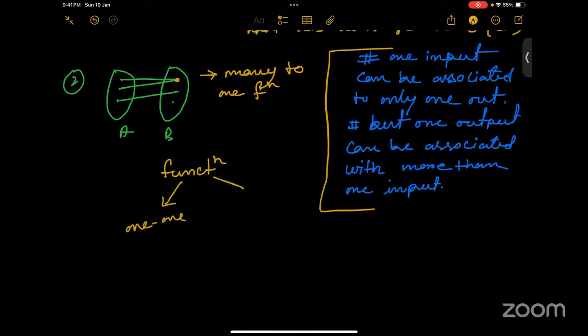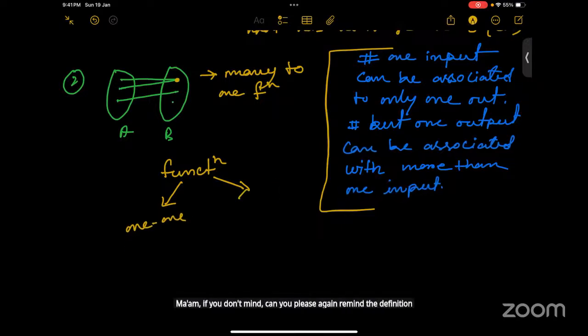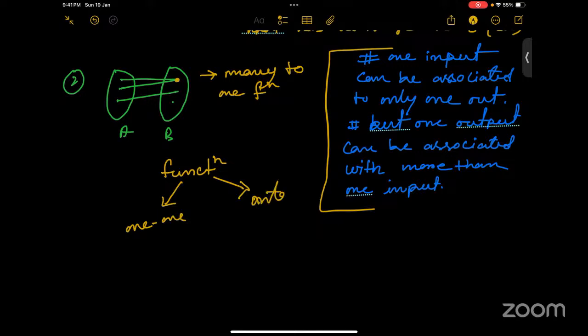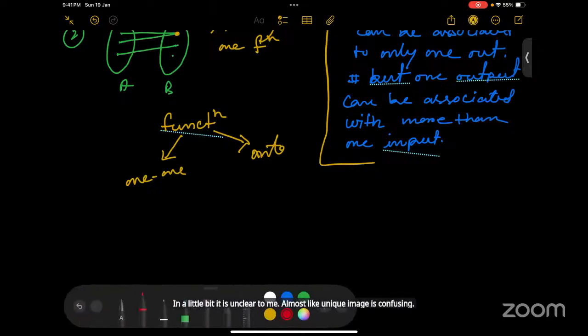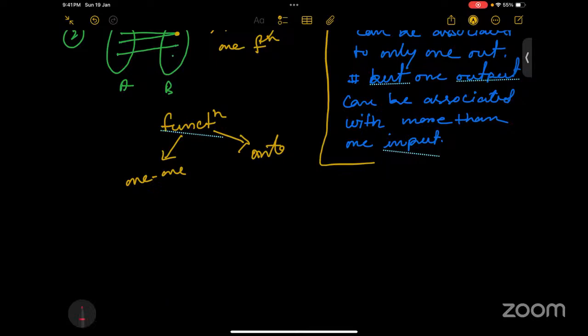Ma'am, if you don't mind, can you please again remind the definition of function? It is a little unclear to me. The unique image is confusing. Okay, so let me write the definition of function properly.